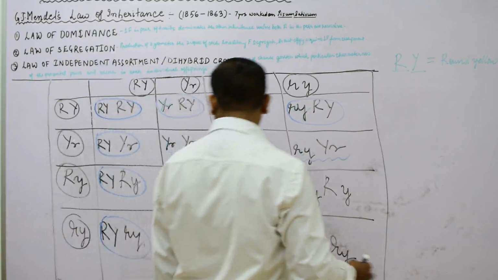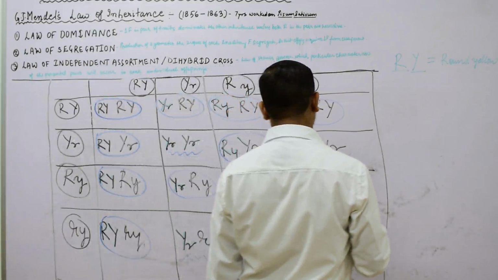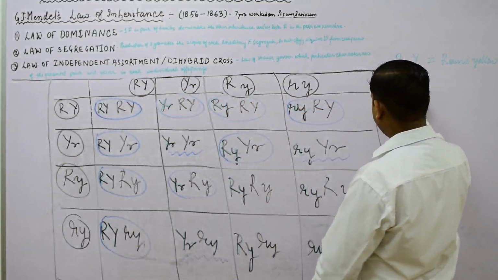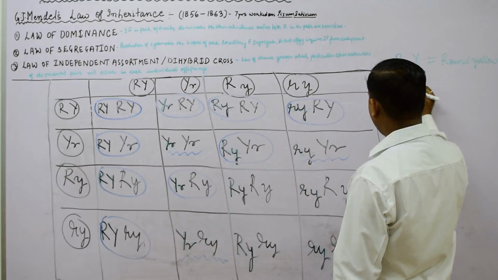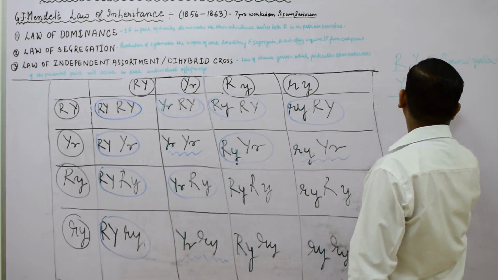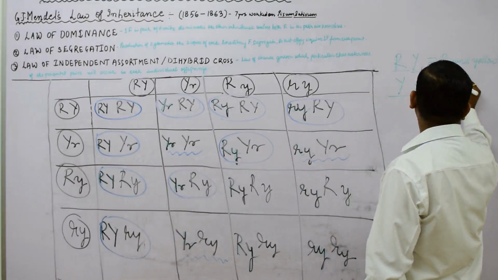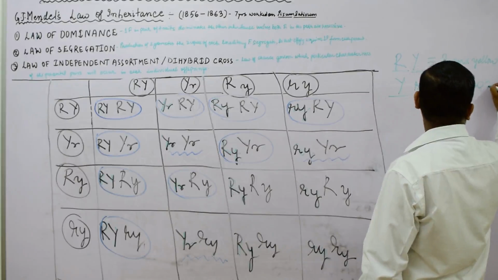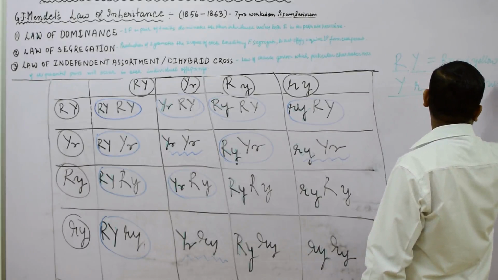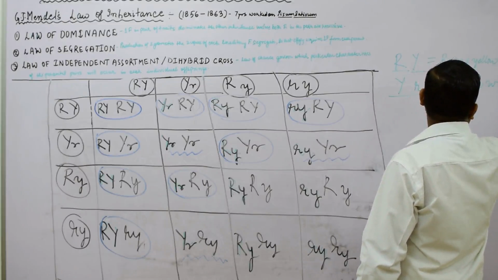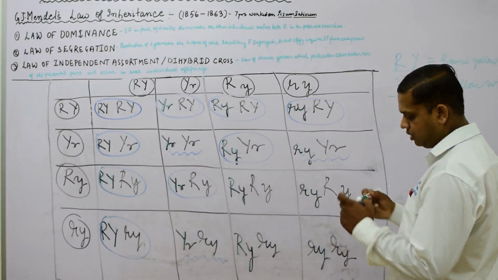So capital R, capital Y and small r. What we have to see is that one capital Y gamete is there and two small r are there. If you are obtaining this one, this is called yellow, and small r is known as wrinkled. Yellow wrinkled, W-R-I-N-K-L-E-D, and they are three gametes. They are three in number.